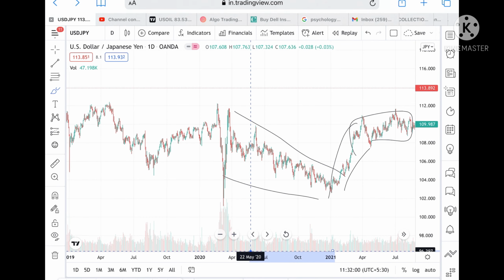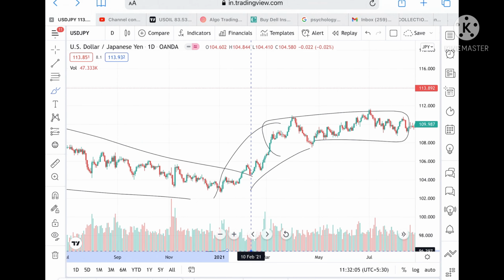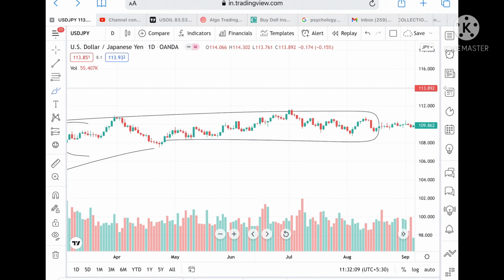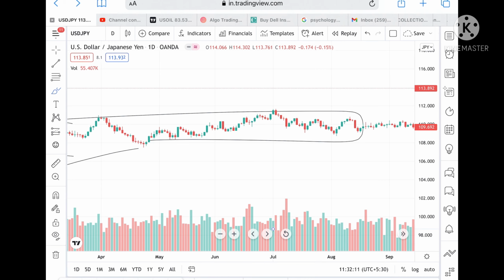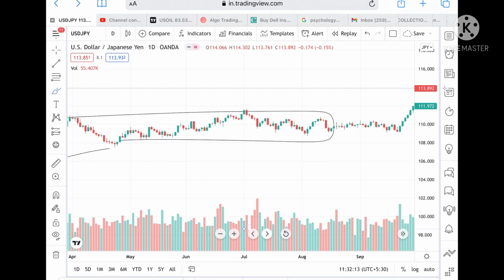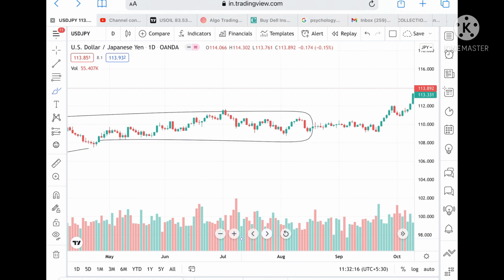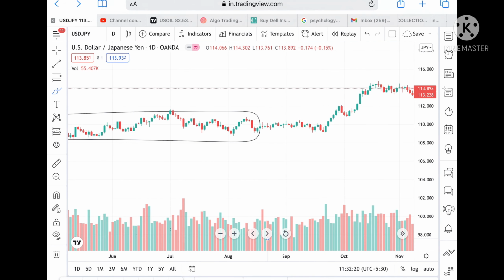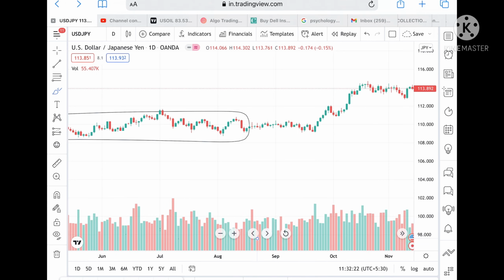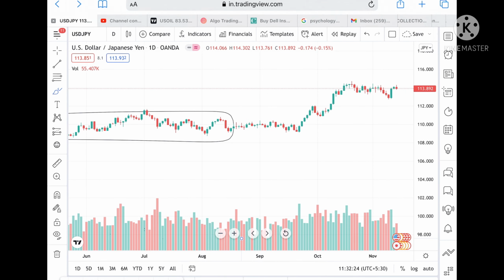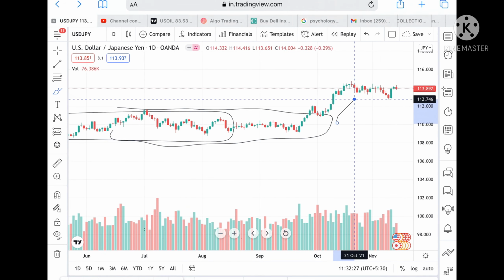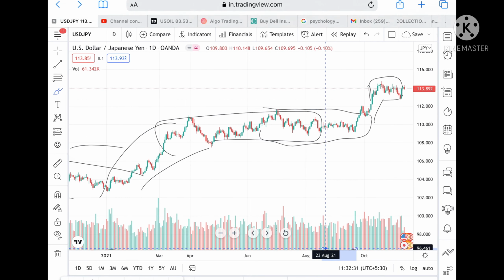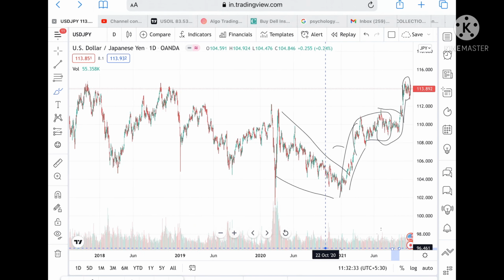Okay, so suppose if the price, you can see the price, I'm telling you it is in the range. Okay, now why I'm showing you this candle, because once the range breaks upside, we have seen that it has moved on the upper side. This particular range broke upside, then we have seen again it has created a particular range. Okay, so what we can see in this particular zone,